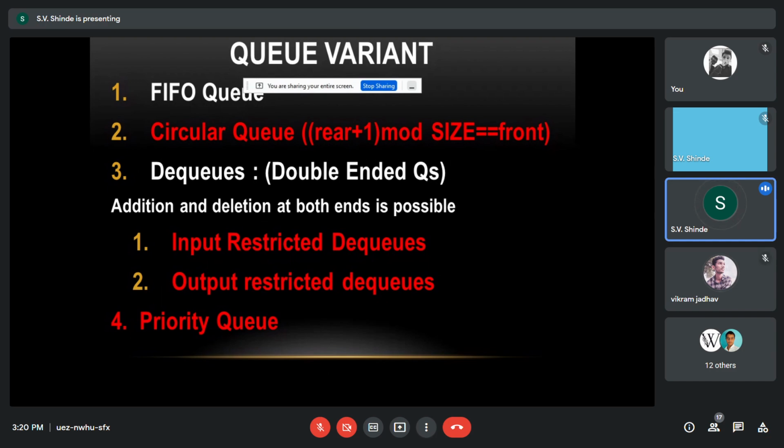So this priority queue is very interesting and has very much use in real life. It is generally used for scheduling also in operating systems. For example, if there is some interrupt signal, then your OS will take an immediate action.